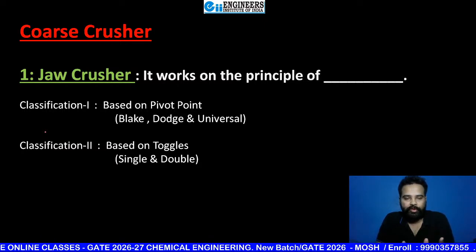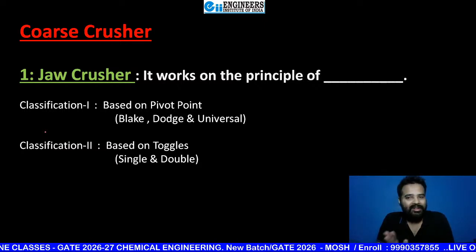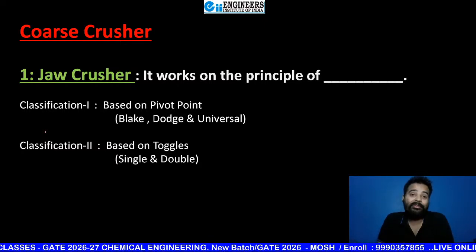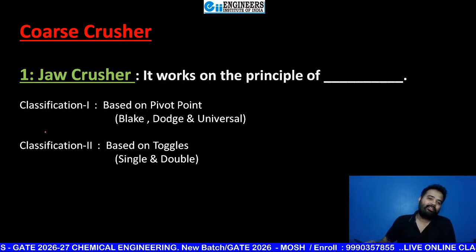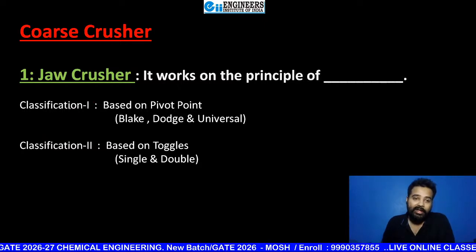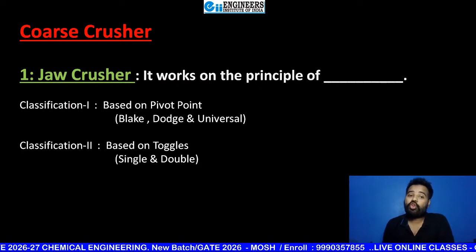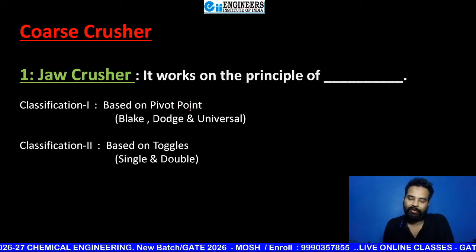Wait, I will tell you. It works on the principle of dash. This fill in the blanks will be filled by you after a few minutes. Okay, first see, beta, its classification. If you are going to classify jaw crusher based upon pivot point, what is pivot point?